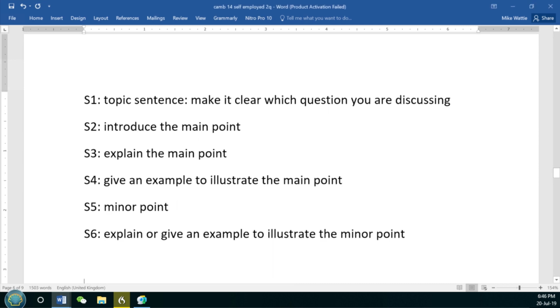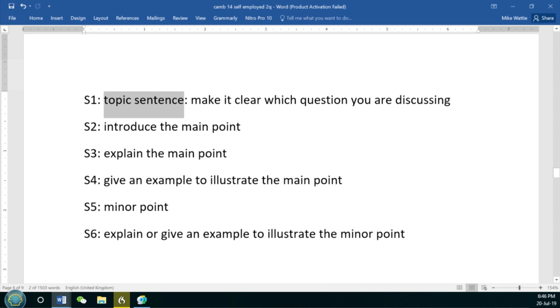Now, in terms of the structure of the paragraph, we've got a number of options, and I'm just going to show you one approach that you can use to writing the paragraph. Remember, we're going to have 2 main ideas in our paragraph. Okay, so we should start with a topic sentence. We should make it clear in this topic sentence which of the two questions we're responding to.